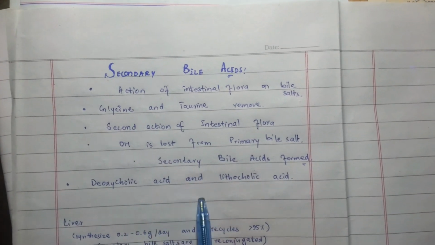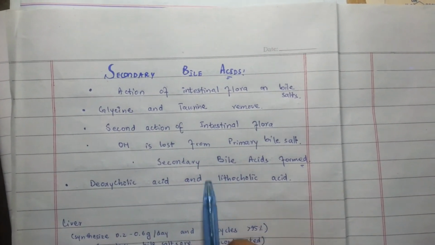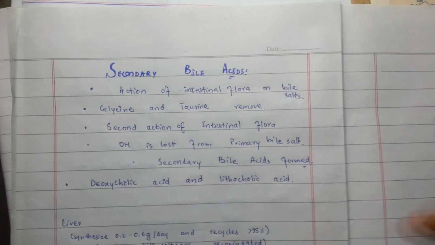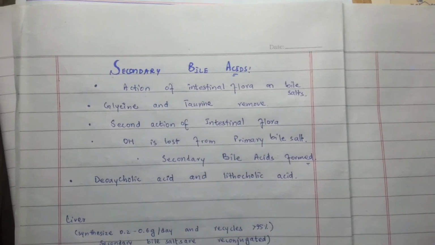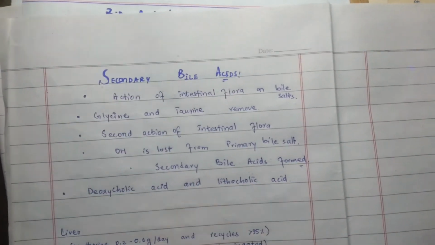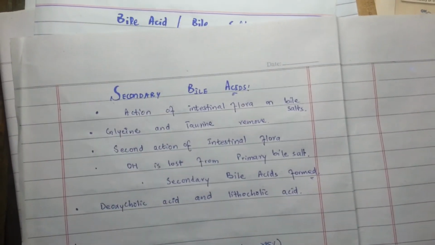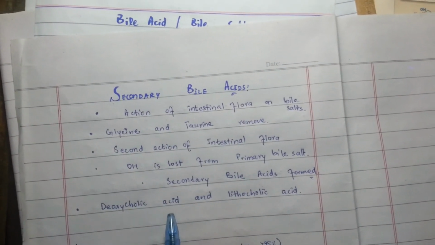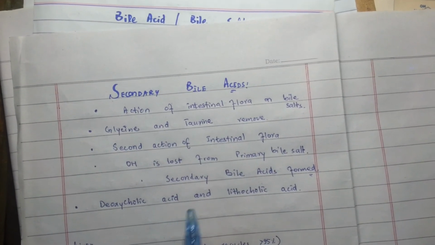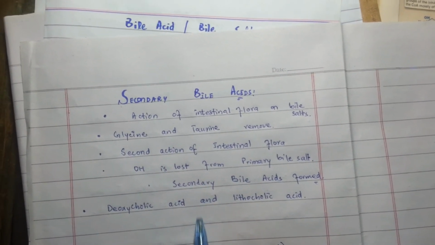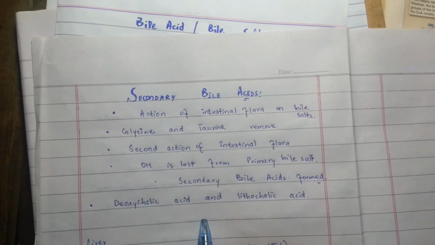Then deoxycholic acid and lithocholic acid are formed, which are the secondary bile acids. So bile salts are deconjugated and dehydroxylated by the intestinal bacteria, forming the